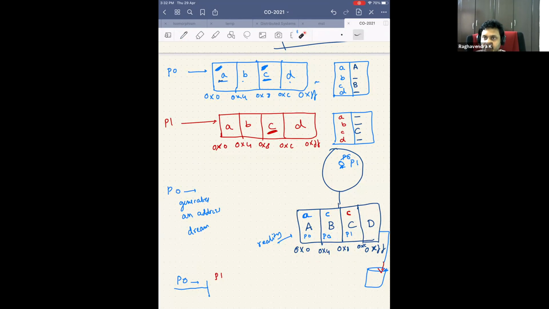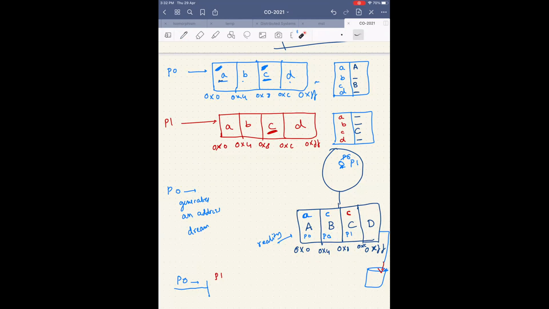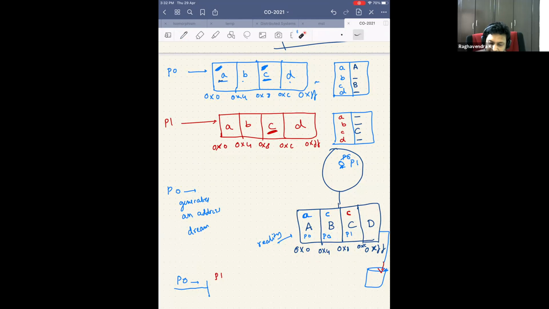When process 0 generates an address, what is the first thing that you will access? The table. Yes, the table. So let's say it generated an address 0x83. Now you go and access this particular table. What address will this table tell you? Will it give you 0x83 or something else?